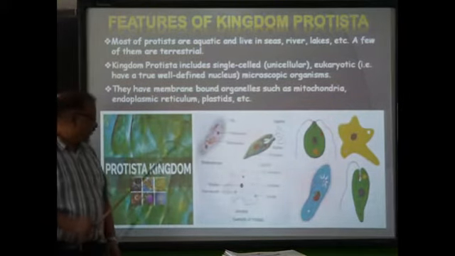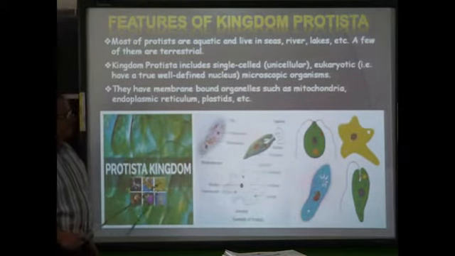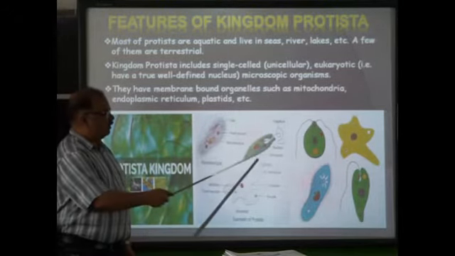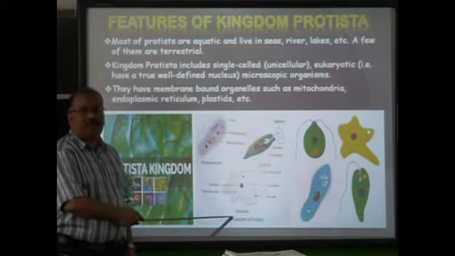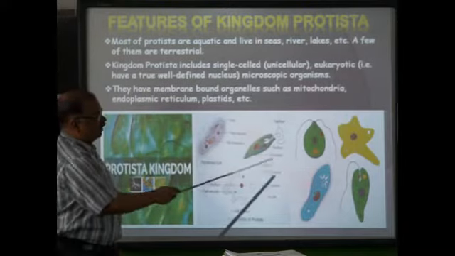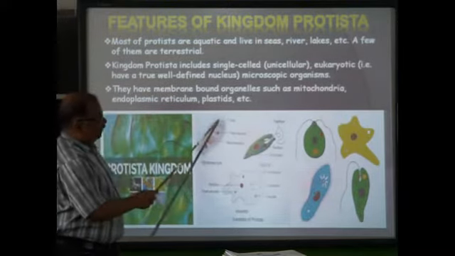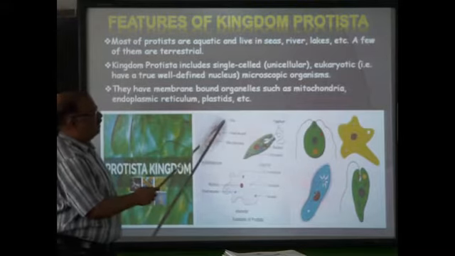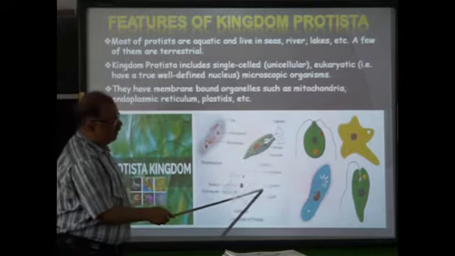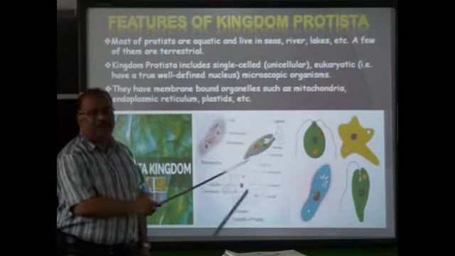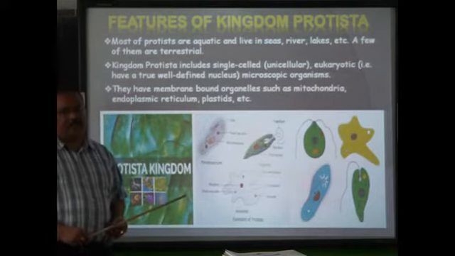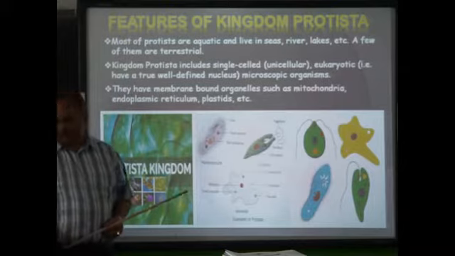Now here you can see the members of Kingdom Protista. This is taken from your textbook: Paramecium, Euglena, and the most common example of Protista, that is amoeba. Can you see the hair-like structures here? These are cilia. Here you have a flagellum, and here you have the pseudopodia. All these three are the locomotory organs of these organisms. With the help of these, they move.